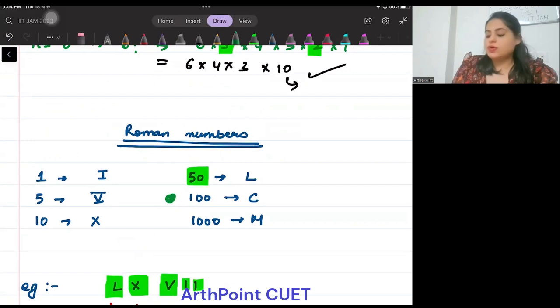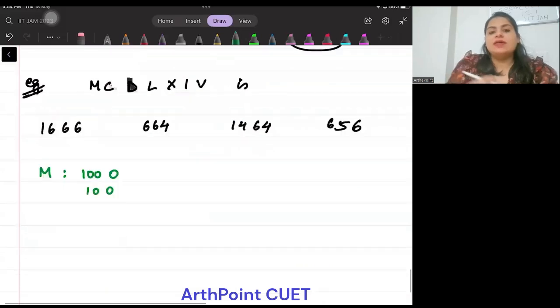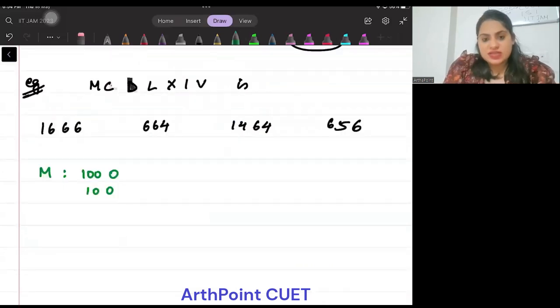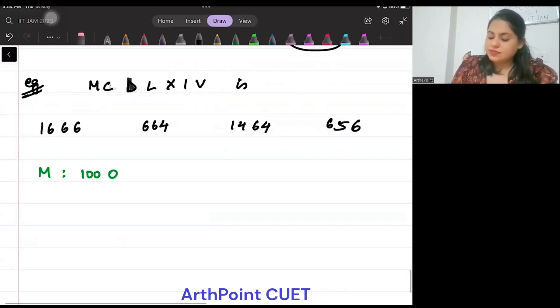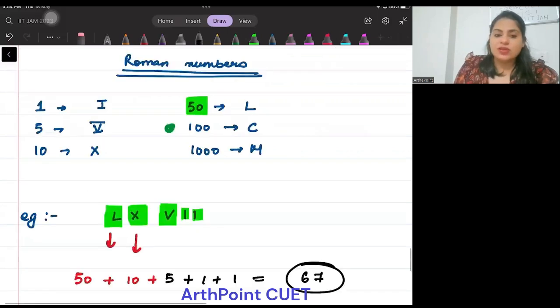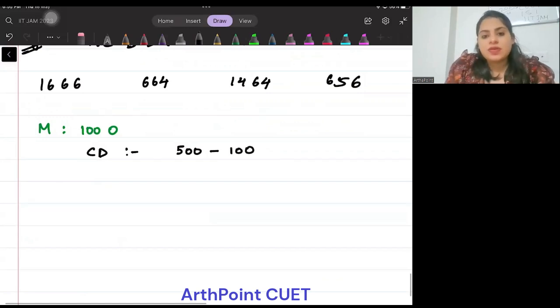Okay. So what you can go ahead and do is the following. In order to understand what CD means, एक साथ, you have to understand that CD together, अगर L भी ना लूं अभी के लिए, just CD together, it means 500 minus 100, right?